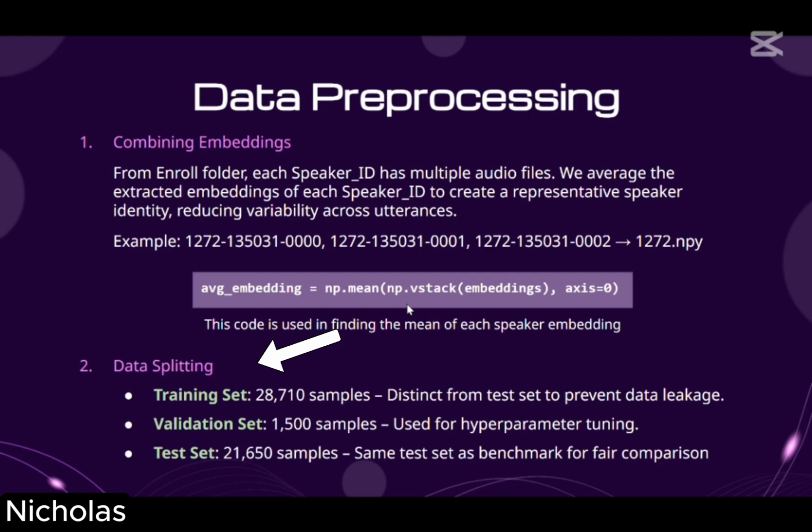Next, for data splitting, we split it into 3 different sets. The train set has 28,000 samples, and the speakers and audio are distinct from the test set to prevent data leakage. The validation set has 1.5k samples, and this will be used for hyperparameter tuning. The test set has 21k samples. The reason we did not follow the conventional 70-15-15 split is because we want to use the same test set as the benchmark for fair comparison.